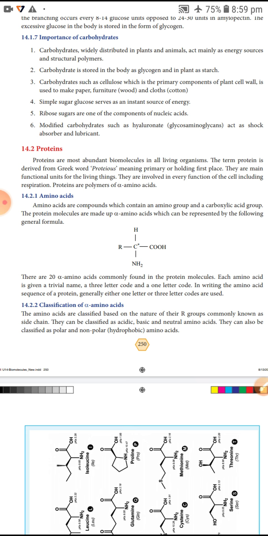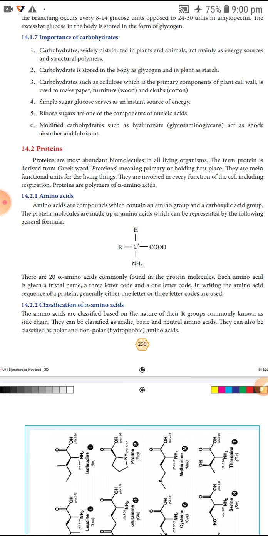For example, the amino acid glycine is represented by the 3-letter code GLY. Another one is alanine, represented by ALA.